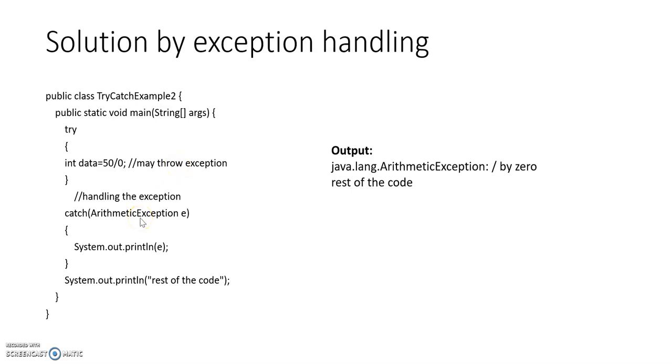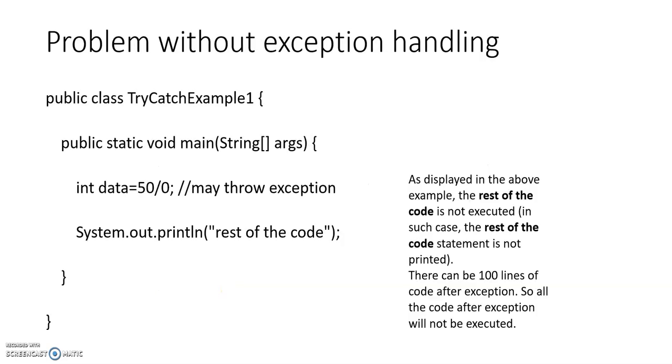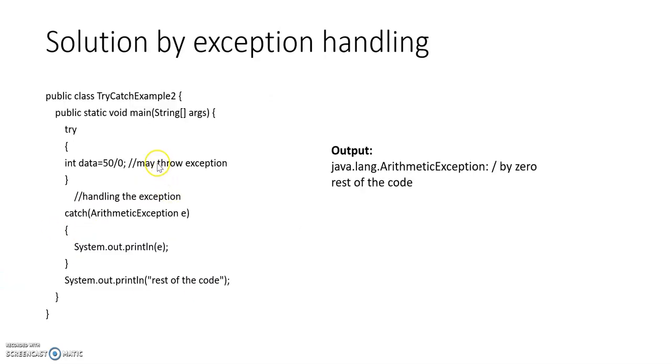And next, you are displaying the statement rest of the code. See, in the previous example, none of the statements was executed after the exception occurred. In this program, when the exception occurs, it will display the name of the exception and then the statement rest of the code. So in this program, we are going to get two statements in your output.